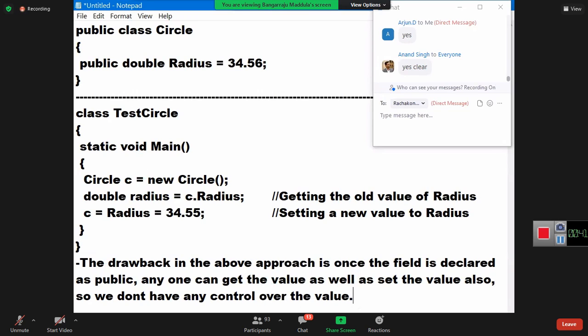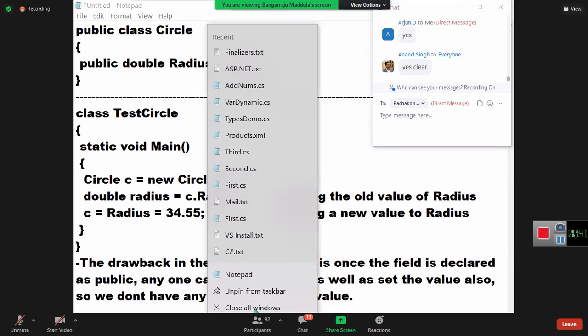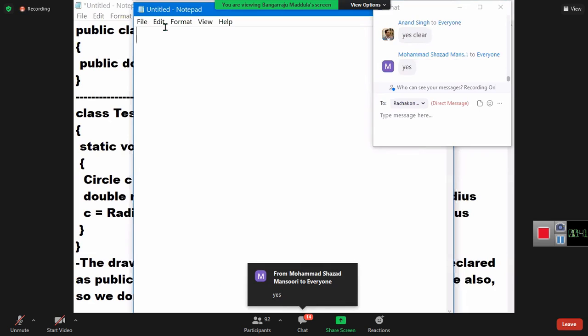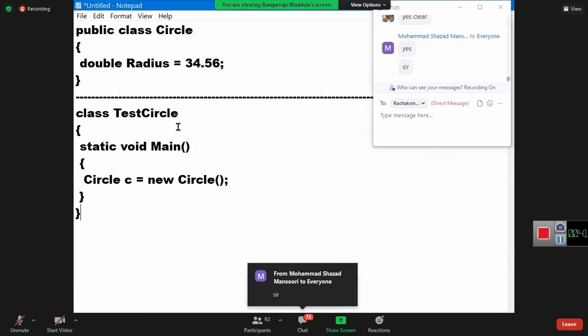What is the other way? The other way, I said, different options are there. The other way to give access to the value is don't declare it public. I just now said, if you declare public, what is the problem?